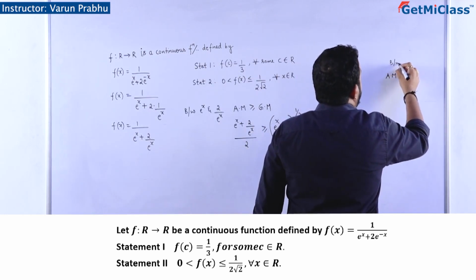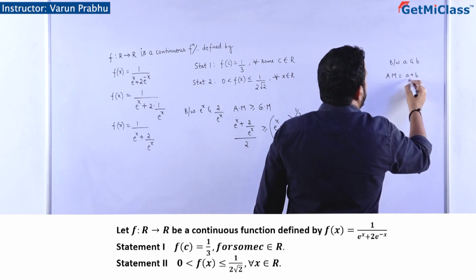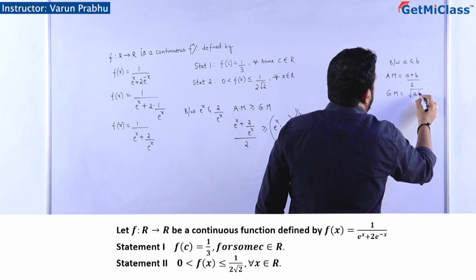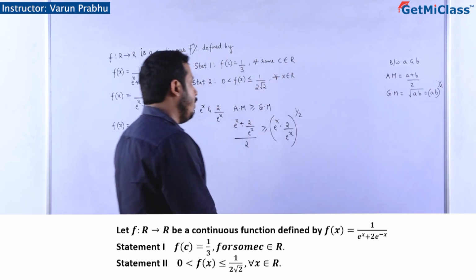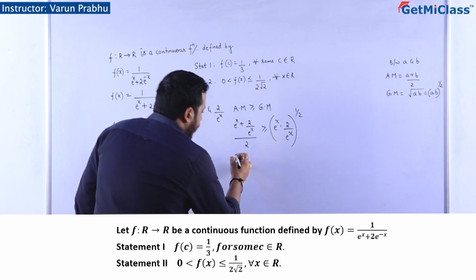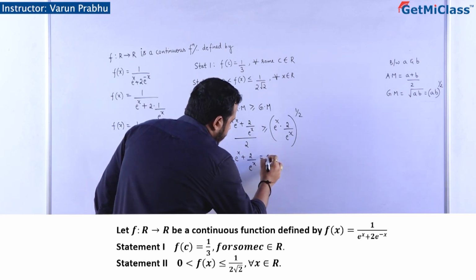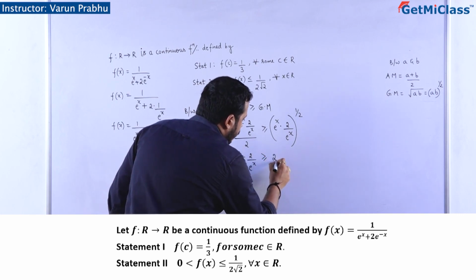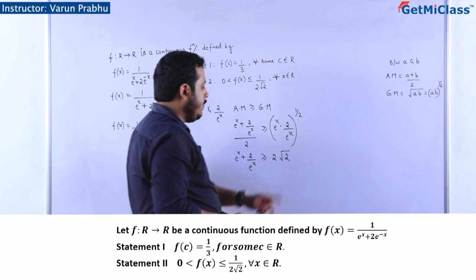Between a and b, we have seen this. Arithmetic mean is equal to a plus b divided by 2, and geometric mean is equal to root of ab, which can also be written as ab to the power of half. Is it not? So I can write e to the power x plus 2 divided by e power x is greater than or equal to 2 into 2 to the power half, which can be written as root 2.